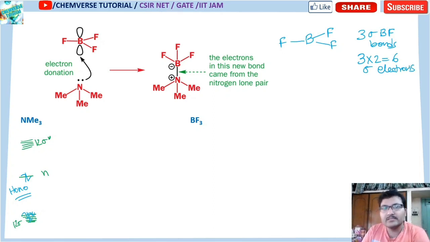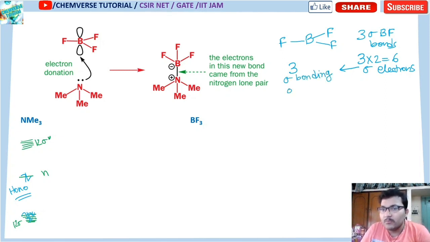Like my previous discussion, in the case of NMe3 I have already done this kind of calculation. So 6 sigma electrons will be present in how many sigma bonding orbitals? 3 sigma bonding orbitals, each containing 2 electrons. Clear?